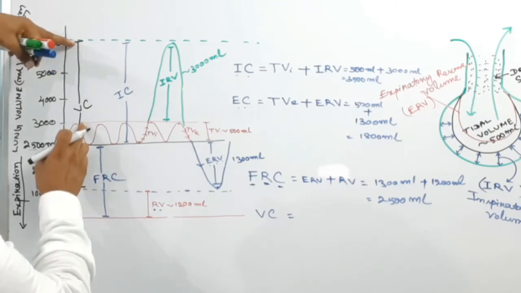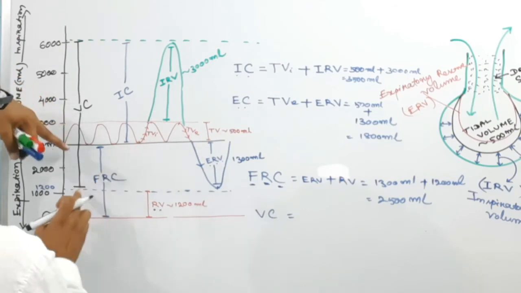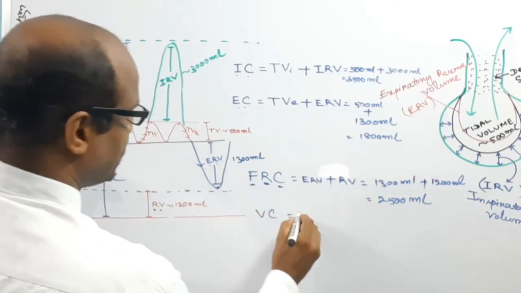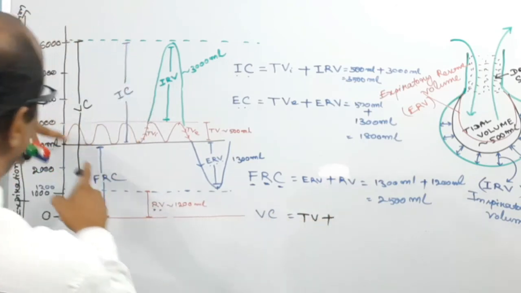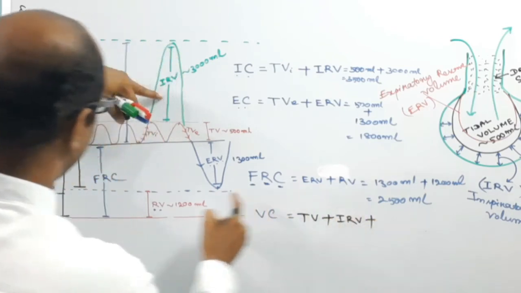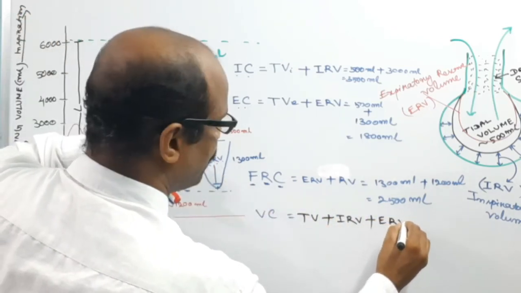So vital capacity is this much of portion. This portion is the IRV, this portion is the TV, and this portion is the ERV. So VC, vital capacity, means tidal volume plus inspiratory reserve volume plus expiratory reserve volume.